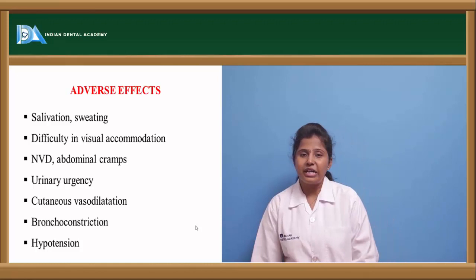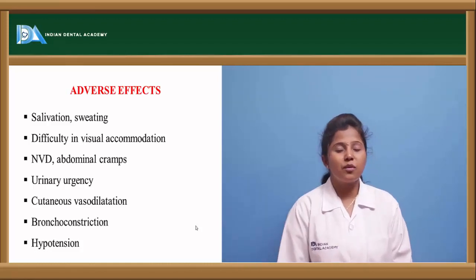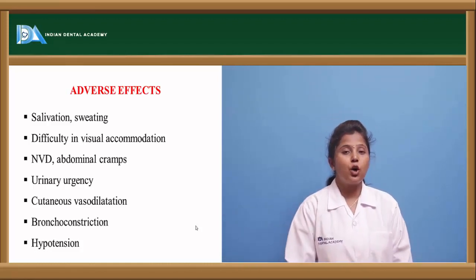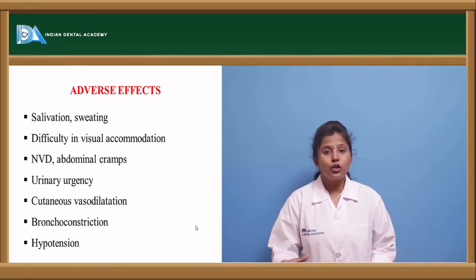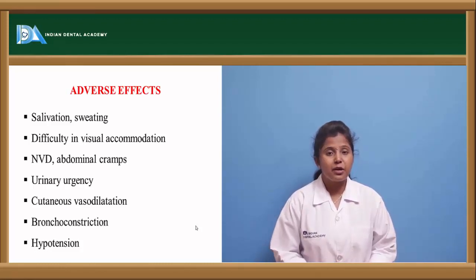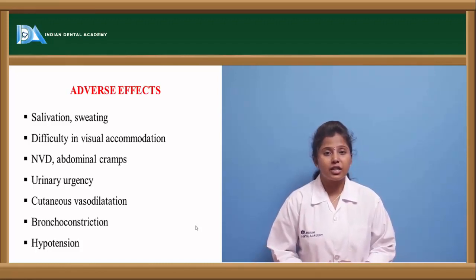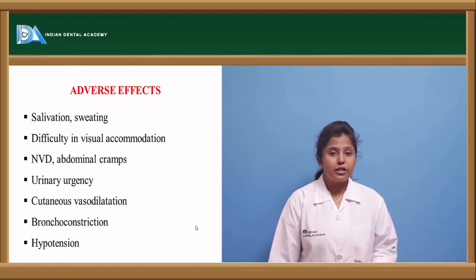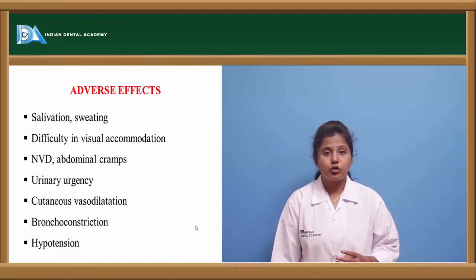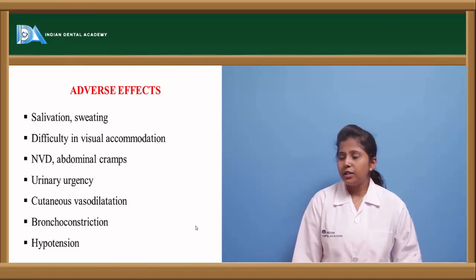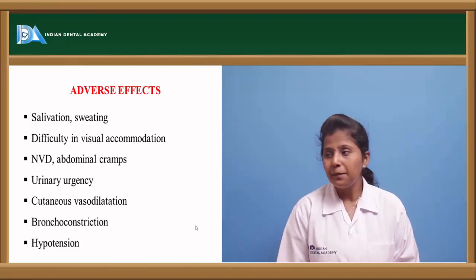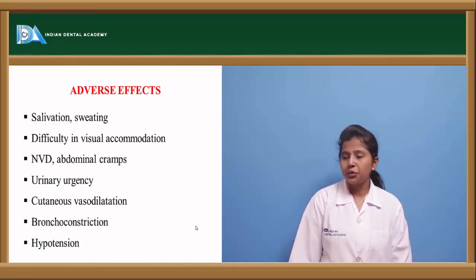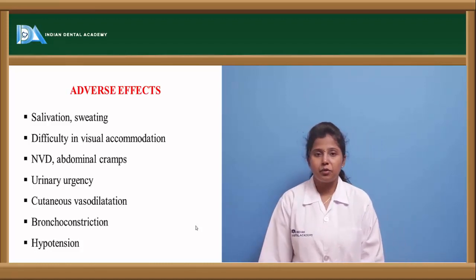It causes NVD, that is nausea, vomiting and diarrhea, because of abdominal cramps from the excessive contraction of smooth muscle in the gastrointestinal tract. It also causes urinary urgency, bronchoconstriction, cutaneous vasodilation and hypotension.